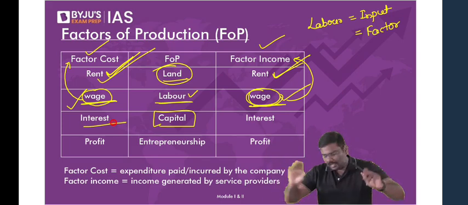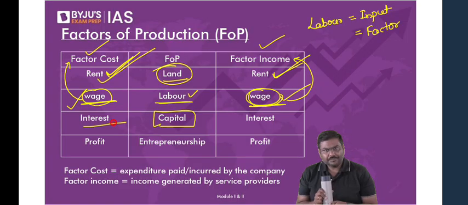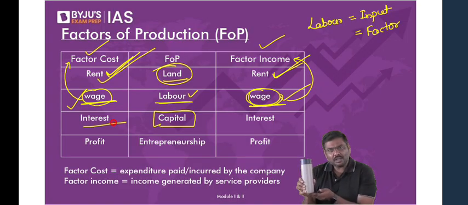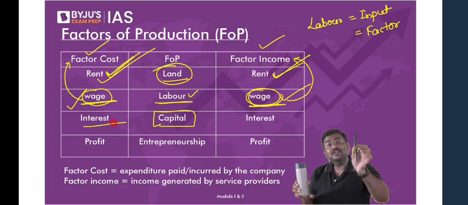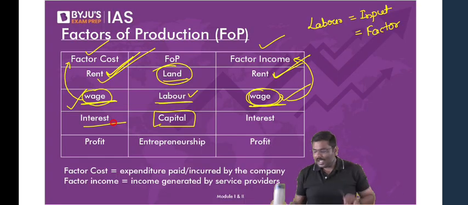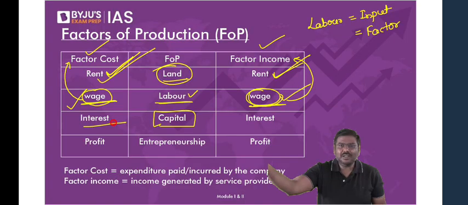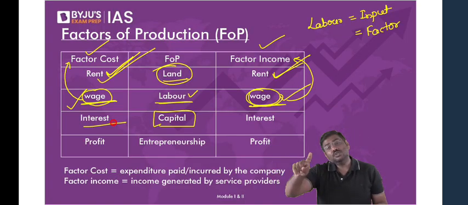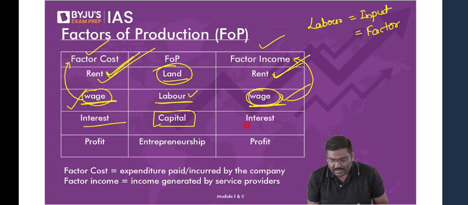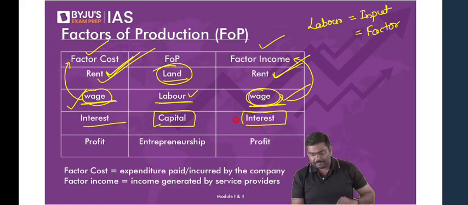Don't worry about it. You will purchase a machine. That is capital to manufacture the bottle. For that, you will have to pay money. I will call this interest. And somebody else who has sold the machine to you, that is also capital for them. They have sold the machine to you. So the money that they will earn is again called interest. So third one is capital.